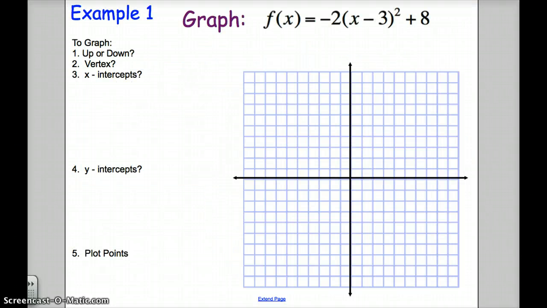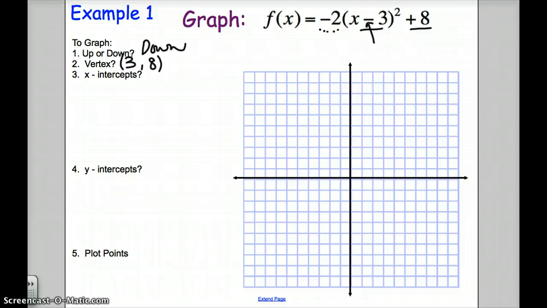So we're going to graph the function that you see at the top. First, we've got to decide if it's up or down, and because of the -2 leading it, it's going to go down. Next, we want to find the vertex. Remember, that's your h comma k values, so this is h, this is k. So my vertex is going to be at 3 comma 8. Remember, the minus in front is supposed to be there in standard form, so we want to think back to even our sines and cosines in our graphs. The 3 will cause it to be at its maximum point.